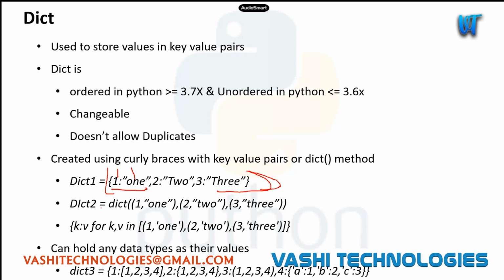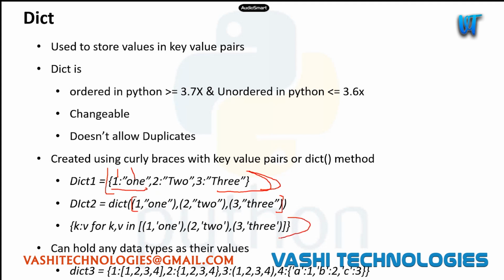We can also do one more thing, we can use the dict keyword, right? We can use the dict keyword and we can pass a list of tuples, okay? I think it should be a list of tuples. We have a list and we have tuples in that. And the first element of the tuple will be the key and the second element will be the value for the dictionary.